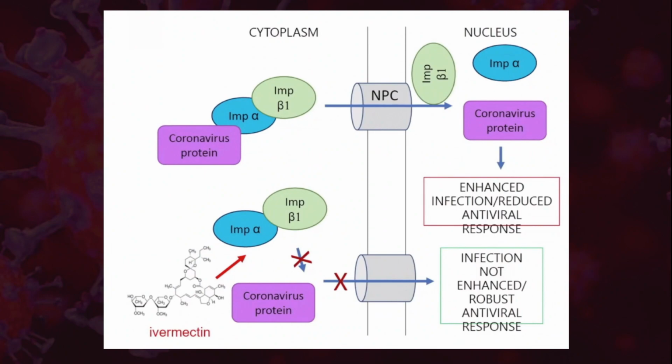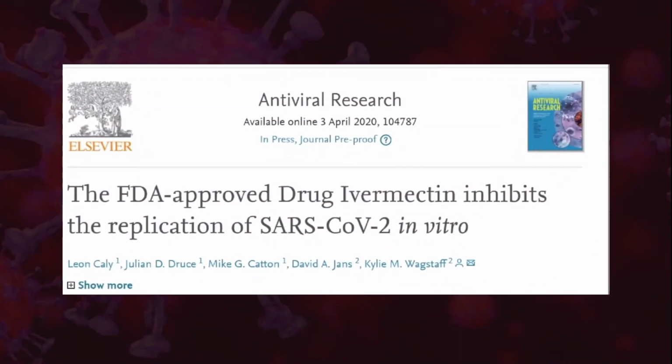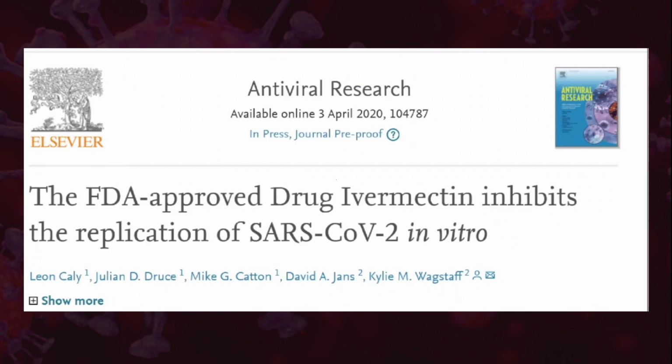After entering and replicating, the coronavirus proteins, when they try to enter the nucleus, use importin alpha and importin beta 1 channels to facilitate their entry into the nucleus. Ivermectin inhibits importin alpha and importin beta 1 so that viral entry into the nucleus is halted. So the FDA approved drug ivermectin inhibits the replication of SARS-CoV-2 in vitro.